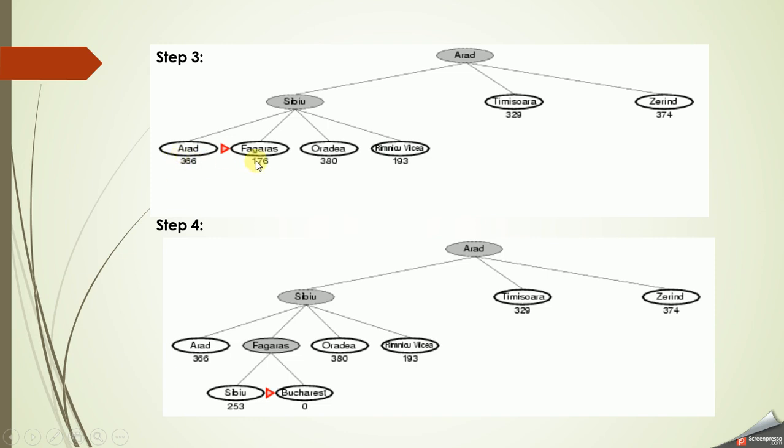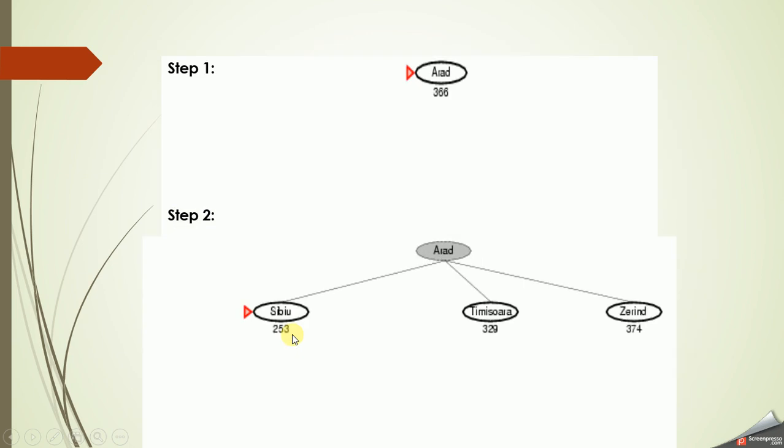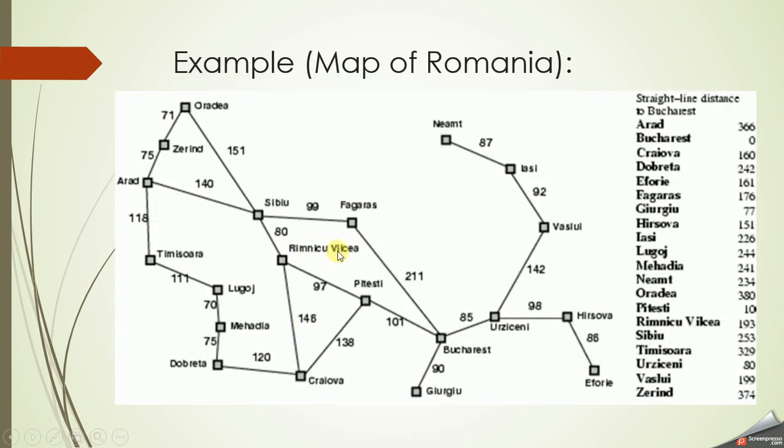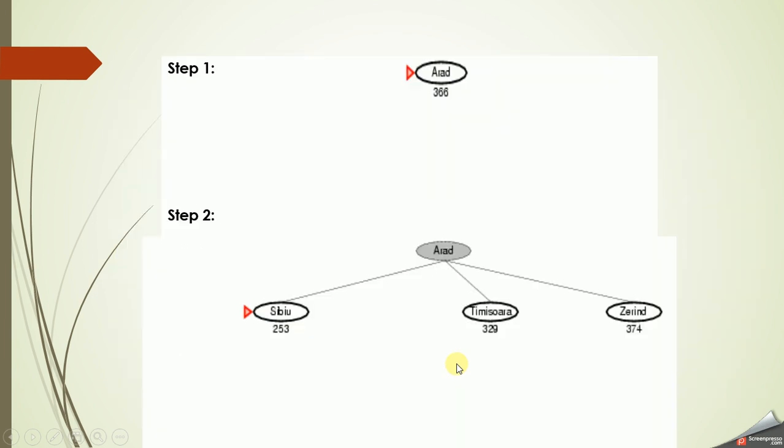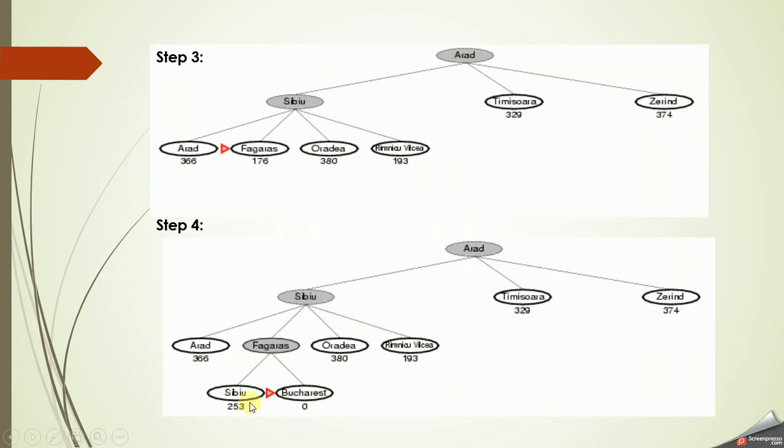Out of these four, the minimum is Fagaras, so again we'll expand Fagaras. From Fagaras, the possibilities are Sibiu and Bucharest. Bucharest has 0, which is our goal state, so we'll stop here. We have traveled from Arad, and the path is Arad, Sibiu, Fagaras and then Bucharest.